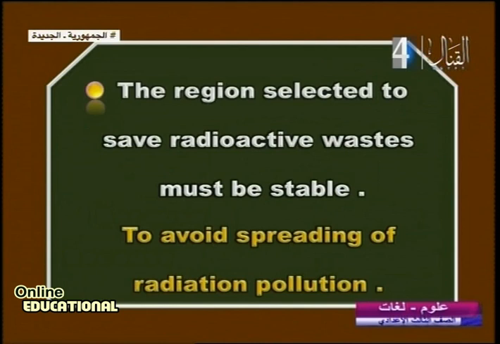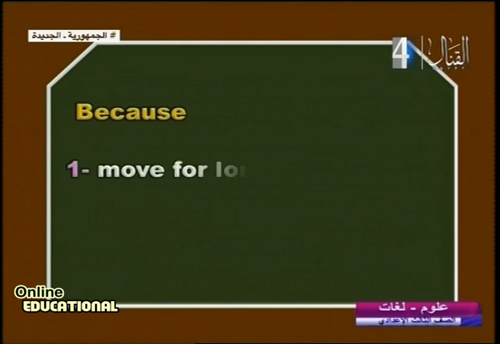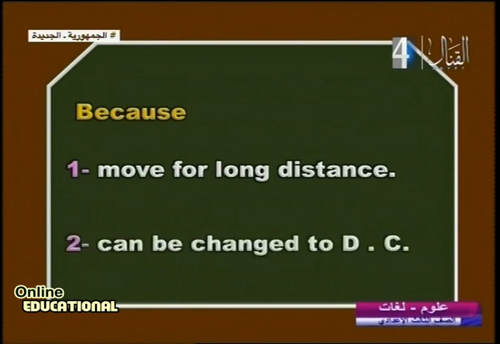Another question: alternating current is preferred over direct current. Why is AC preferred? Yes, because, as a beginning, it can move over a long distance. You know what else? Number 2, it can be changed to DC. I can change it from what to what? From AC to DC. Varied current. Easy, my dear students. What else?